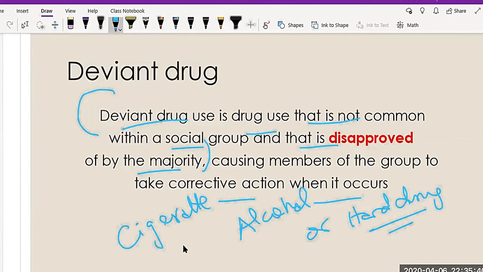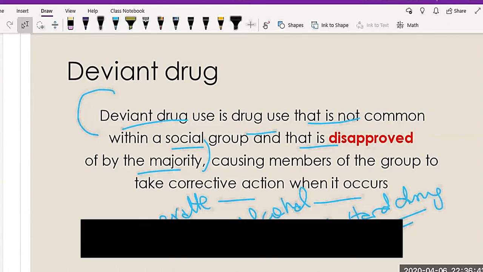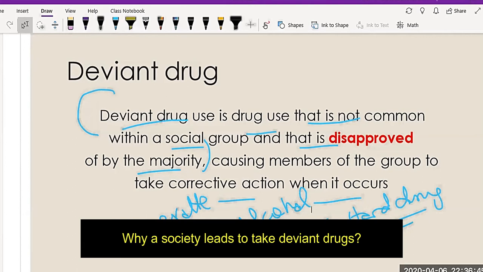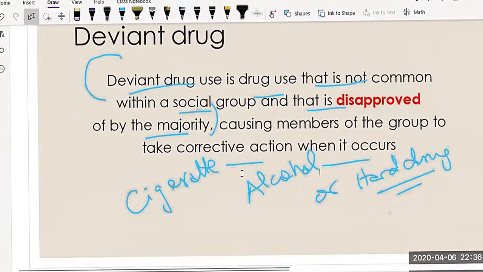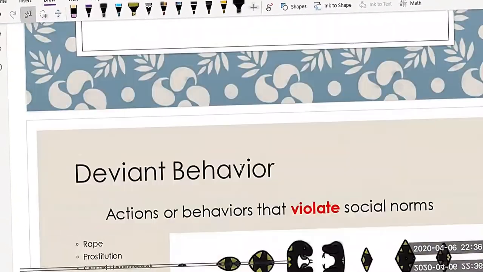So you have to understand there are two sections of deviant drugs. The first section is which types of drugs are not approved by the society, and it depends from society to society. For example, drinking alcohol in some cultures is normal, whereas in some cultures, like Muslim cultures, drinking alcohol is not normal. But the question is, why does a society take up a deviant drug?